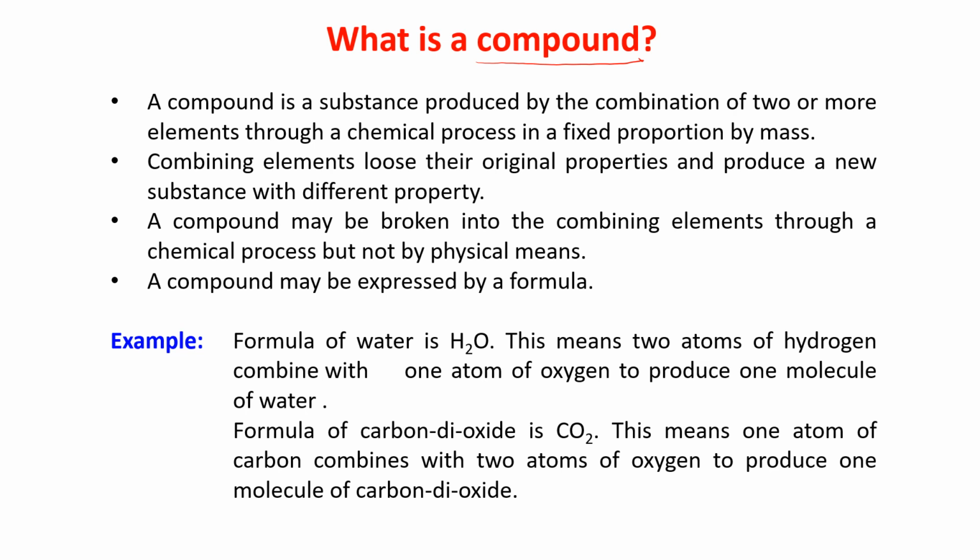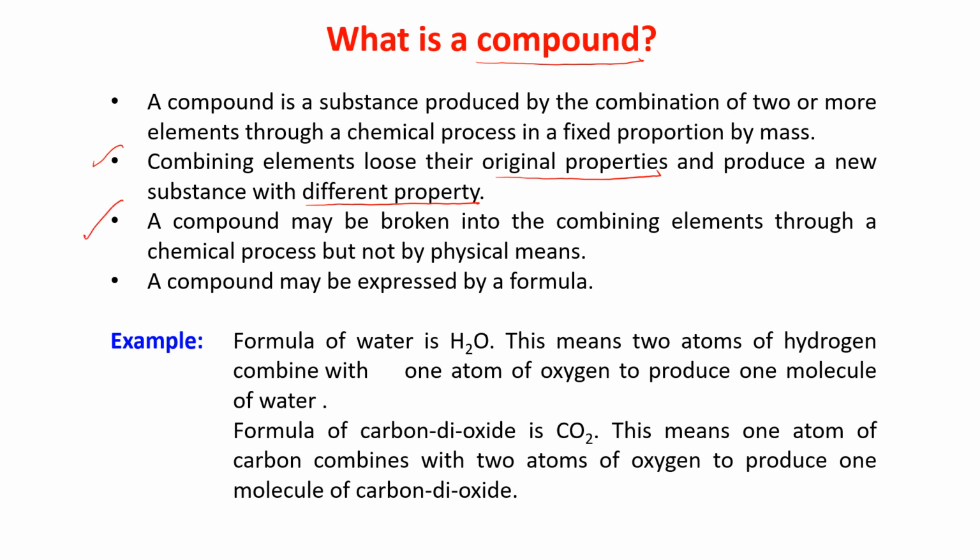Now, combining elements lose their original properties and produce a new substance with different property. That means the elements with which a compound is formed, they lose their original property, and it produces a new substance with new property. Okay.